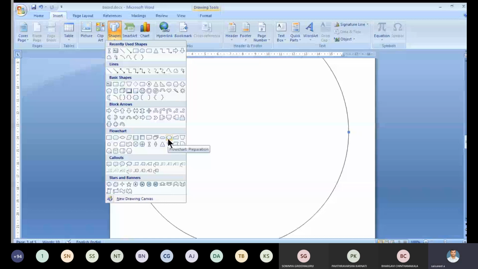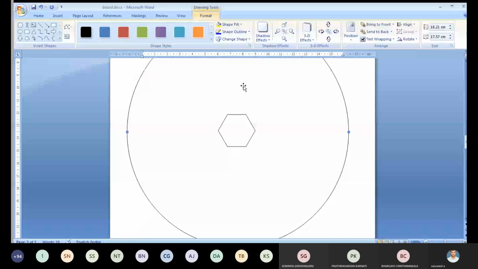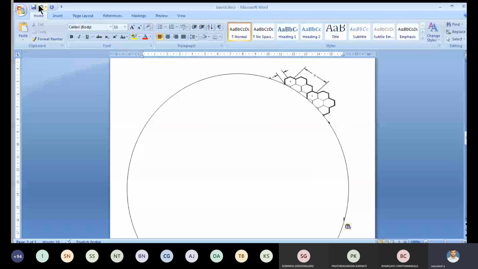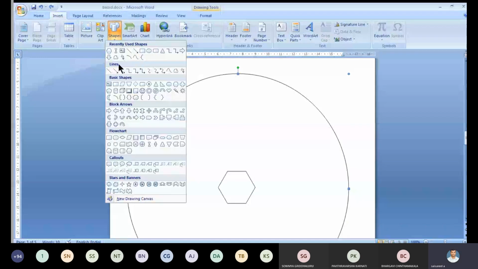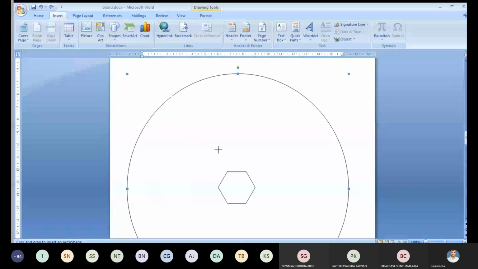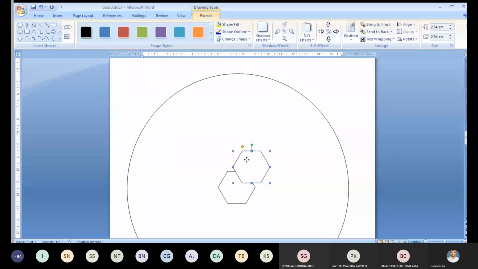Now we have to divide into small parts. Again, we have to take another one. See, like this, how I'm connecting.